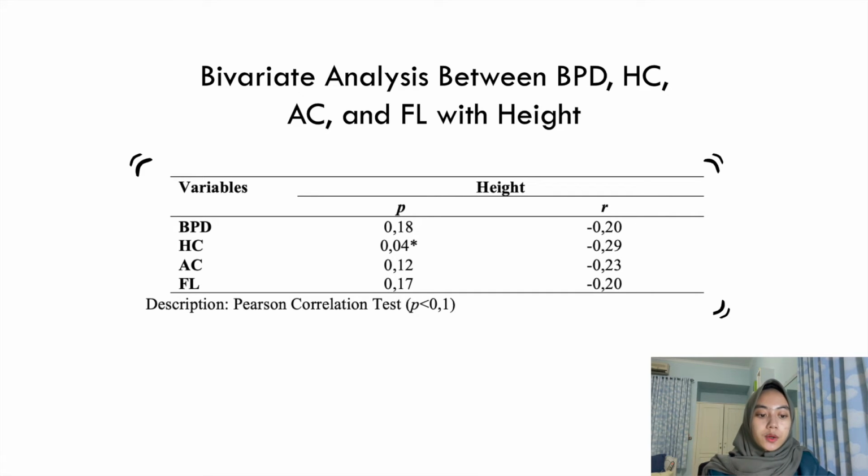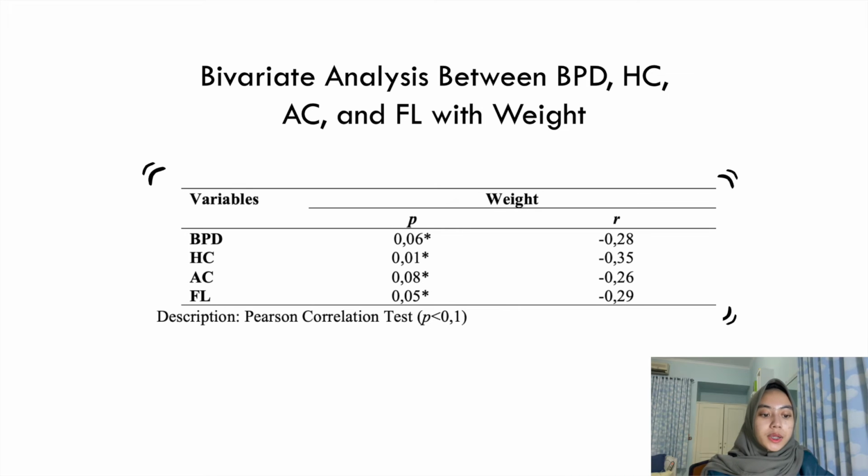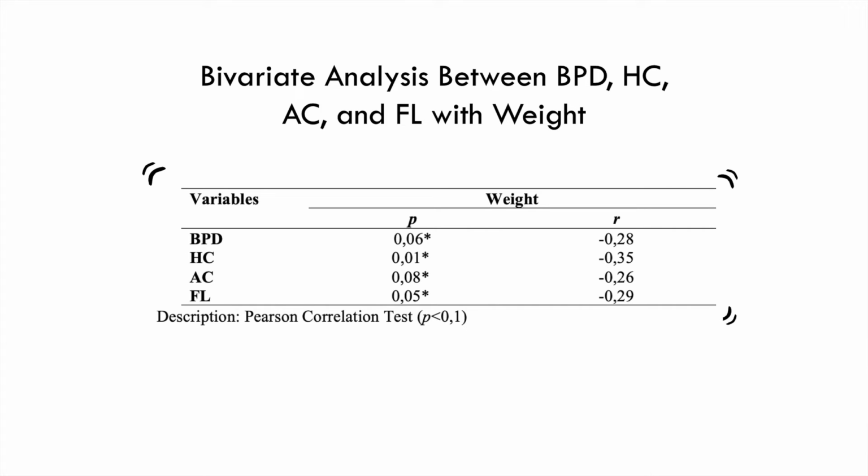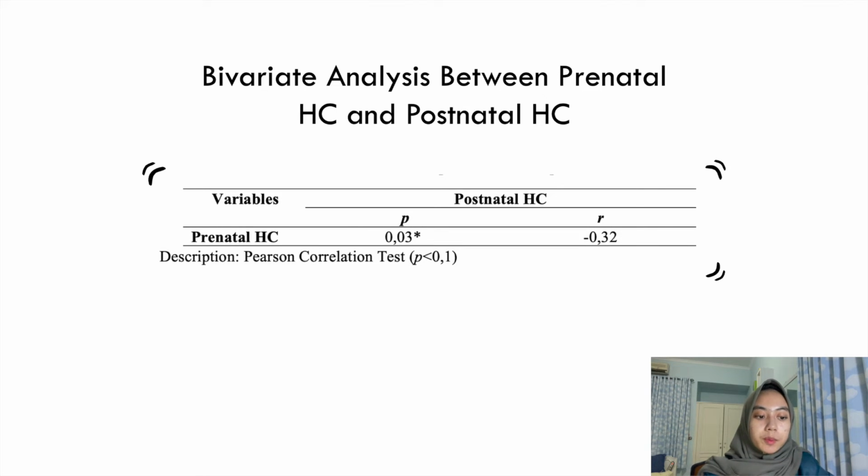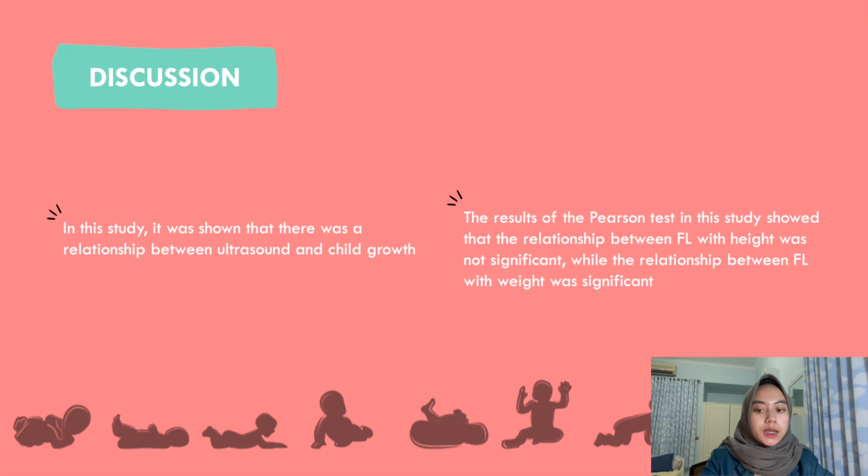For the bivariate analysis between biparietal diameter, head circumference, abdominal circumference, and femur length with height, the only correlation that is significant with height is head circumference. Meanwhile, the bivariate analysis between biparietal diameter, head circumference, abdominal circumference, and femur length with weight showed that all parameters have a significant correlation with weight. The bivariate analysis between prenatal head circumference and postnatal head circumference showed they have a significant correlation. In this study, it was shown that there was a relationship between ultrasound and child growth.